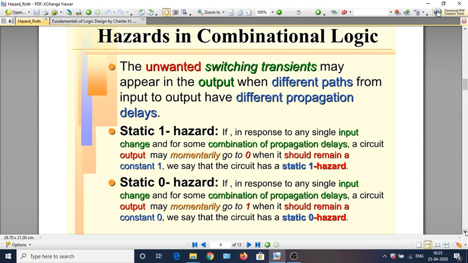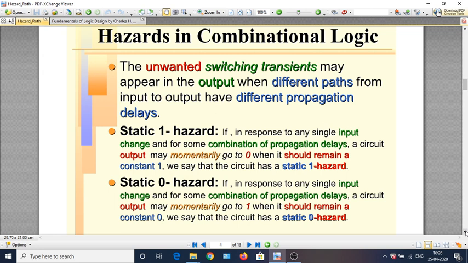As X changes to 0, since X is connected to one of the inputs, that input will immediately change to 0, whereas the other input, X bar, will change to 1 with a slight propagation delay of the NOT gate. Therefore X bar, which has been 0, will continue to be 0 for some duration before changing to 1. It is during this duration that both the inputs of this OR gate are 0. As a result, the output will go to 0 and then come back to 1. So this is what we call the static 1 hazard.